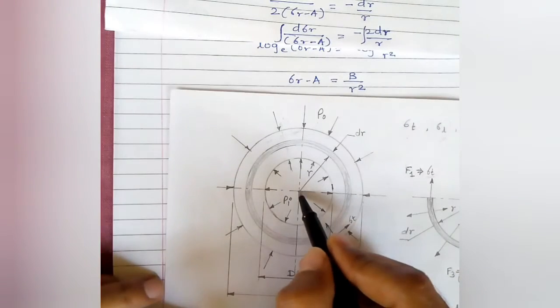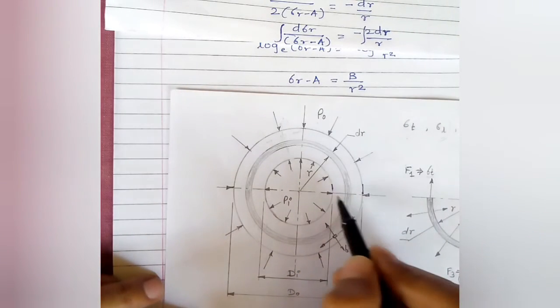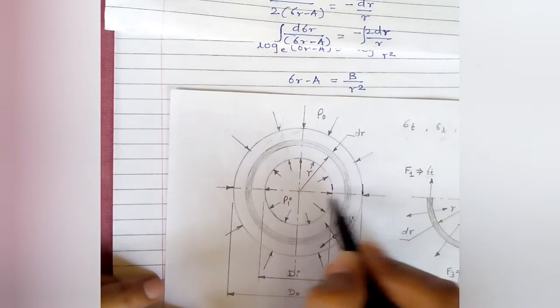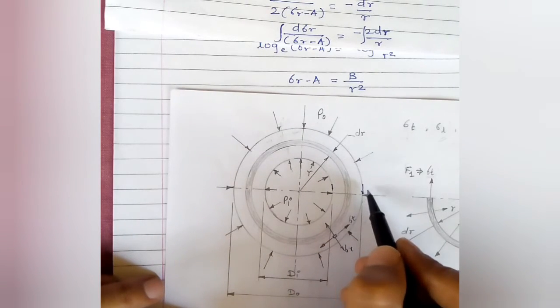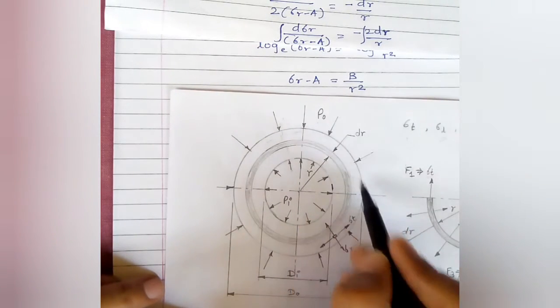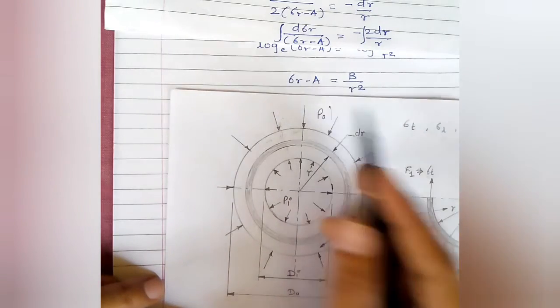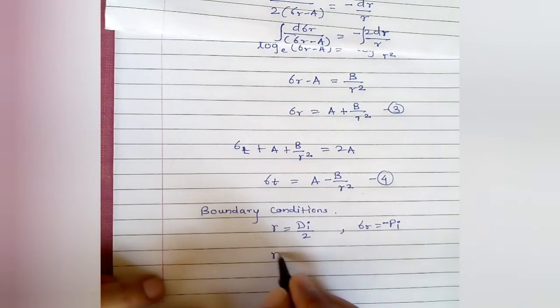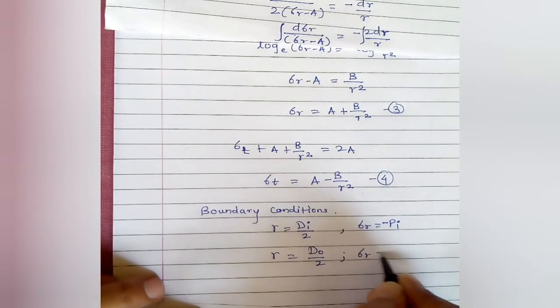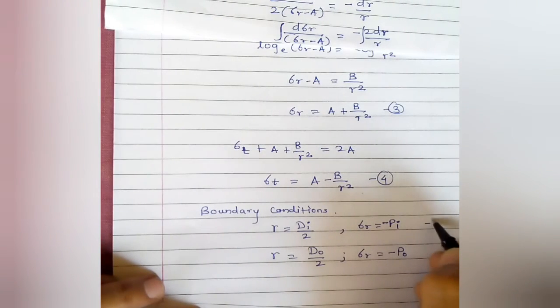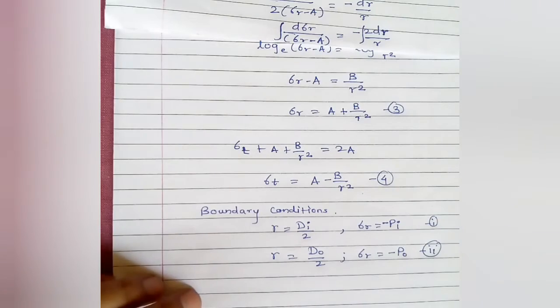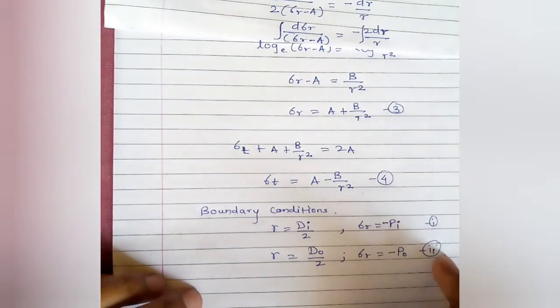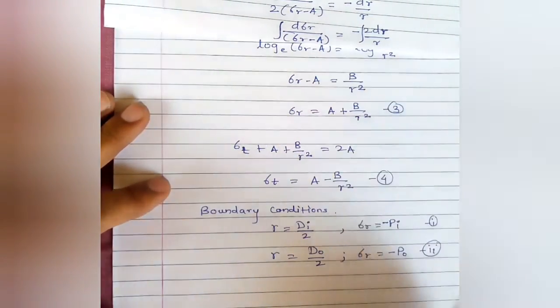And when we are talking about the outer surface of this cylinder, the outer surface is at a distance do by 2, and at that outer surface the pressure intensity is po. So at r is equal to do by 2, the value of σr is minus po. So I am going to put the two conditions, condition 1 and condition 2, in equation 3.